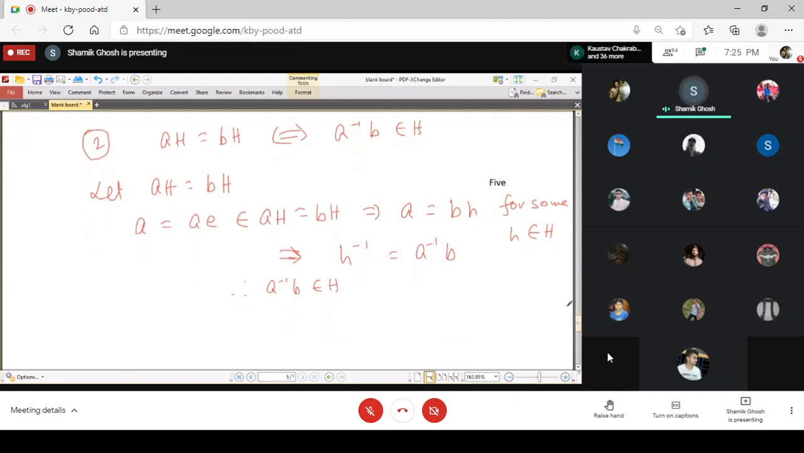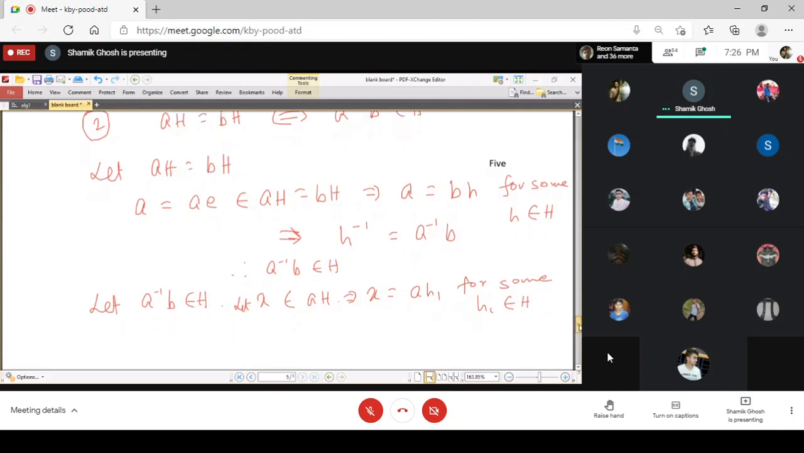Now the second part is that we have to assume this, that is, suppose we assume that a inverse b belongs to H, and we want to prove that aH equals bH. Now, in the same way, we will show that aH is a subset of bH and bH is a subset of aH. So we start with, suppose x belongs to aH, then x is of the form a times some h1, for some h1 belongs to H.